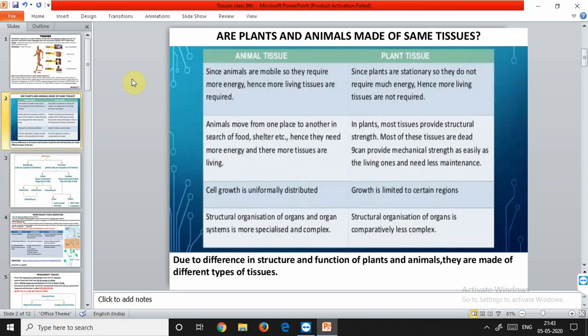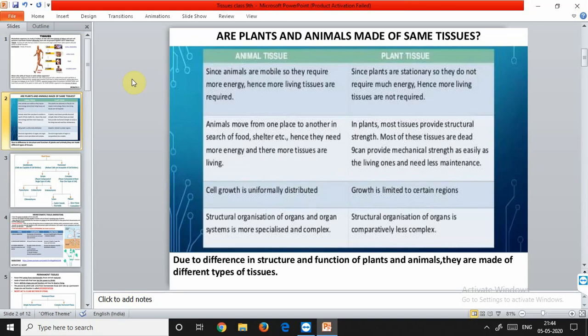Then there is a differentiation of meristematic and permanent tissues. In case of plant cells, the division of the tissues is mainly into two types: the meristematic tissues and the permanent tissues. So, what are meristematic tissues? Meristematic tissues are those that are found on the tip region, and they are basically used for the division or continuous division of the tips.